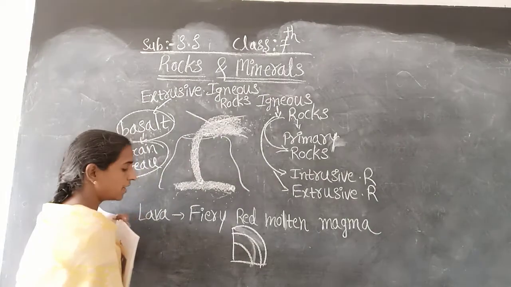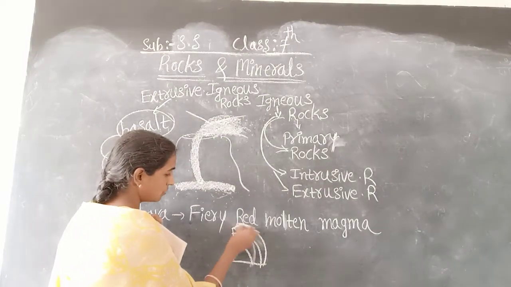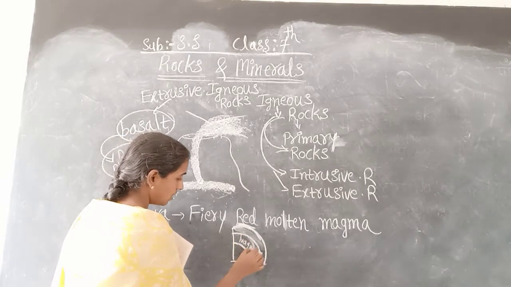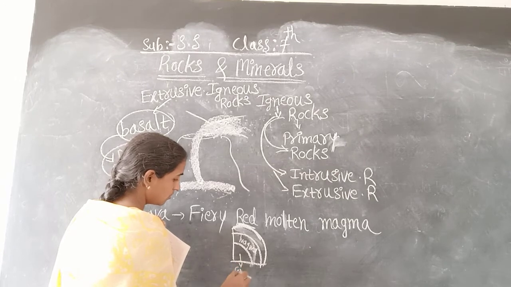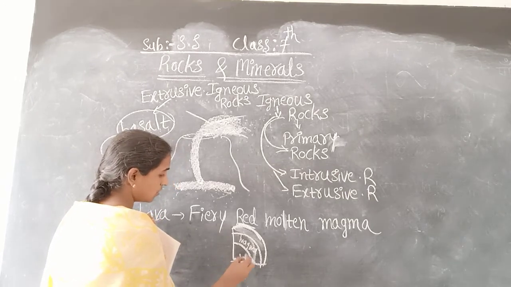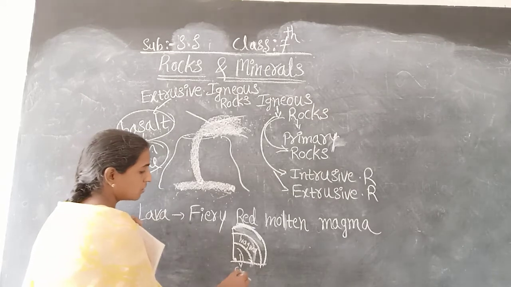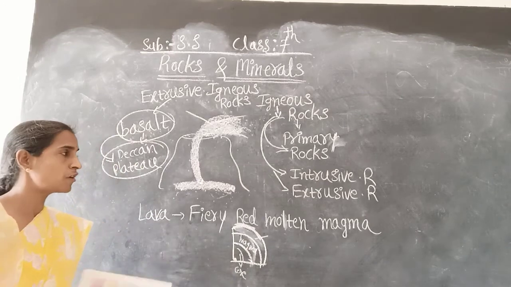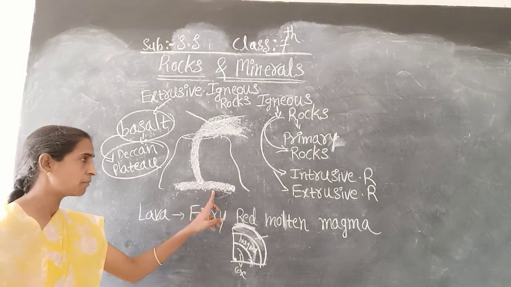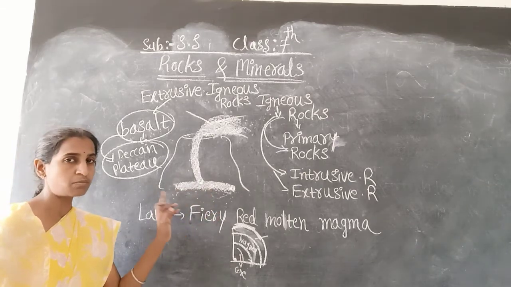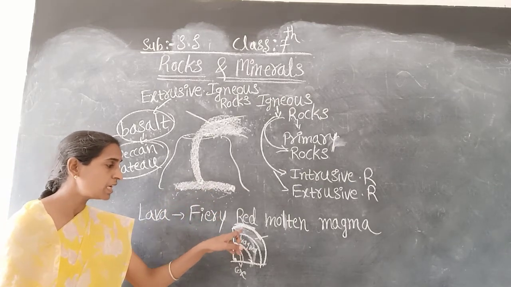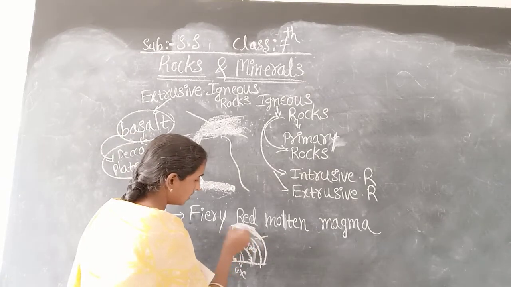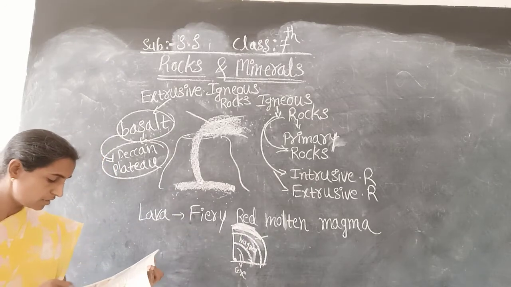Okay, so already I told in the previous class that this is the crust, and this is the magma, and this is the core. This is the outer core, and this is the inner core, and this is the central core. This is the lithosphere, this is the crust. So here one more point is given, that when the molten magma cools deep inside the earth's crust, they have given that the molten magma cools.